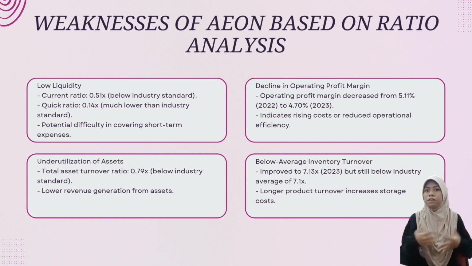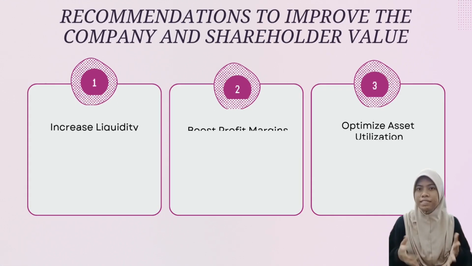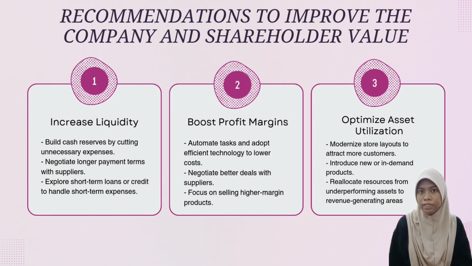Finally, while Aeon's inventory turnover has improved, it remains slightly below the industry average of 7.1 times. Additionally, the total assets turnover ratio of 0.79 times suggests Aeon could better utilize its assets to generate revenue. To address these challenges and build on its strengths, Aeon could consider the following strategies.